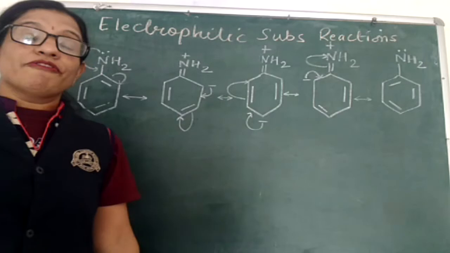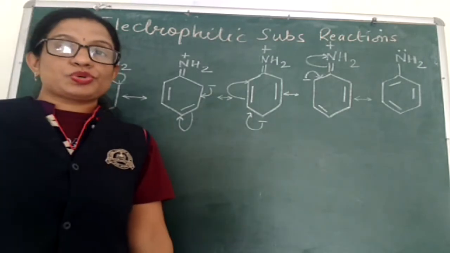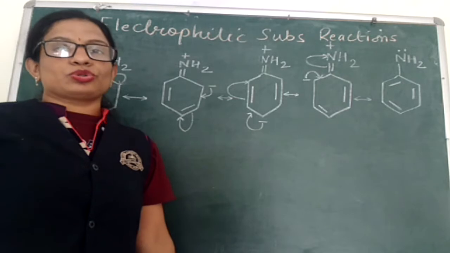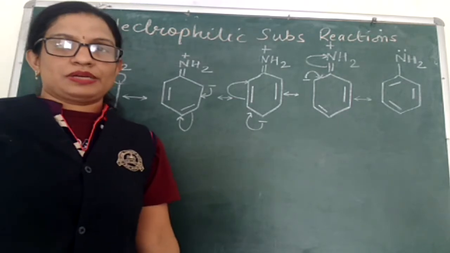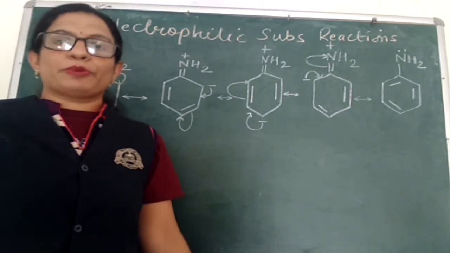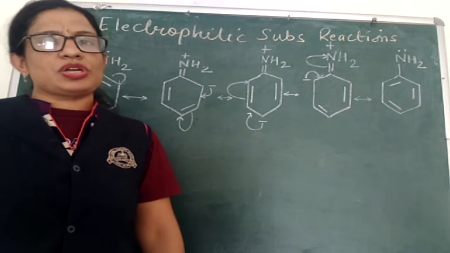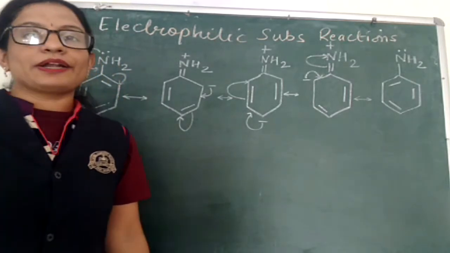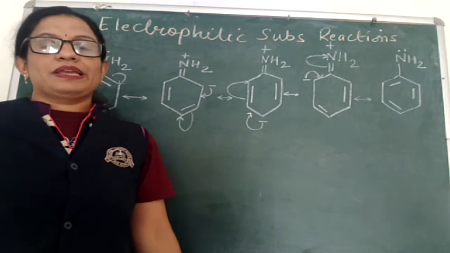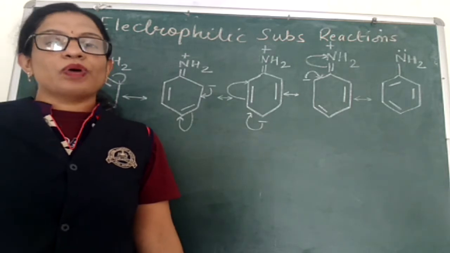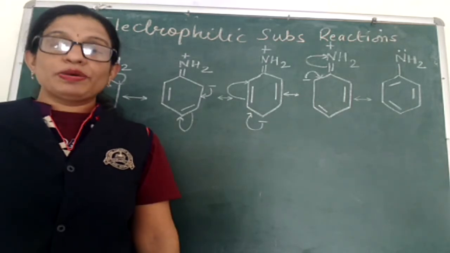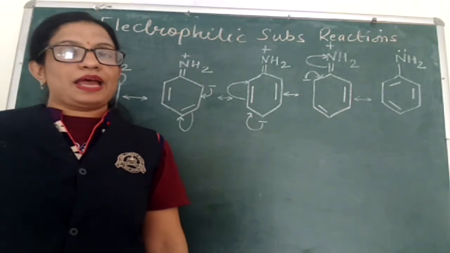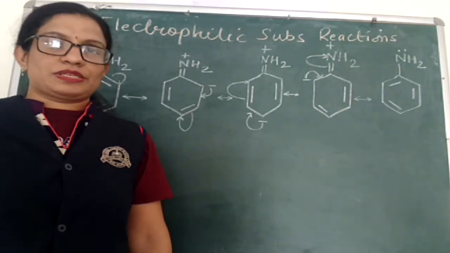That is why, whenever electrophilic substitution takes place, the electrophile will attack at the ortho and para positions, either one of the positions or all three. So the NH2 group in aniline is an ortho and para directing group. That is why electrophilic substitutions will take place at ortho and para positions.